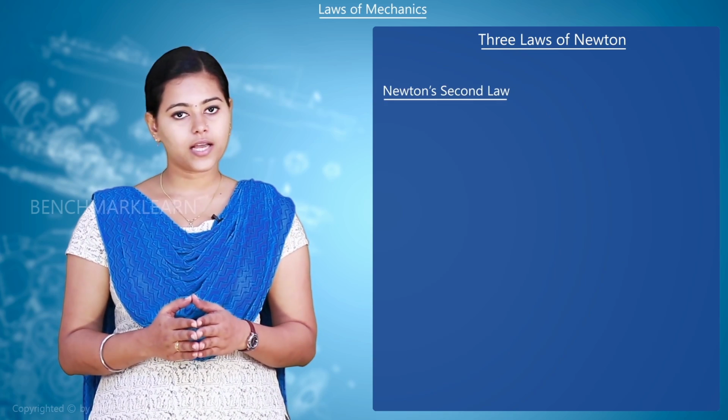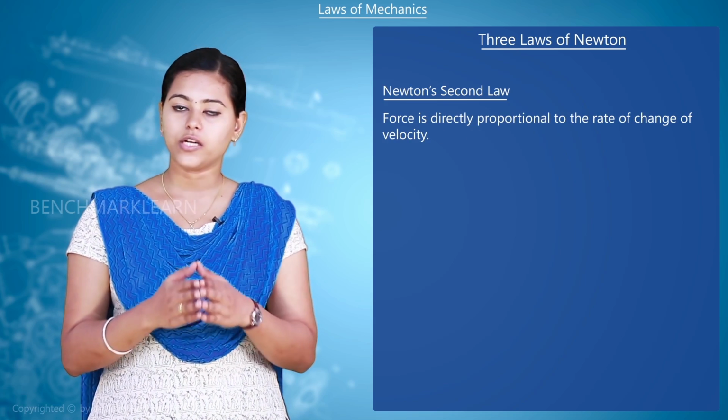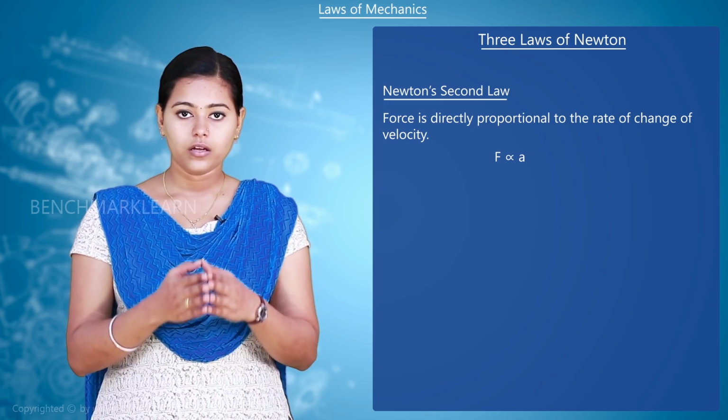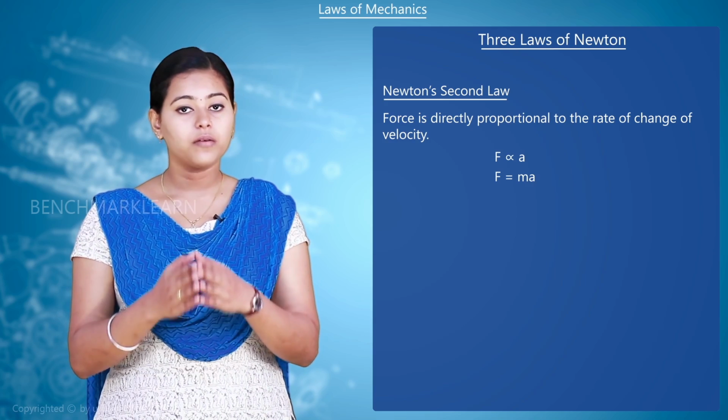The second law states that force is directly proportional to the rate of change of velocity. That is, F is directly proportional to a, which is F equals ma, where m is the mass of the particle.